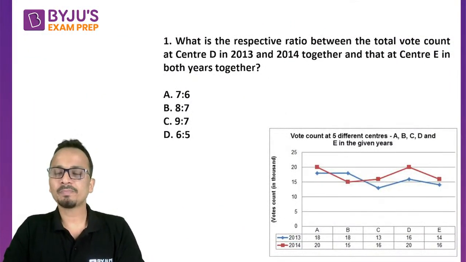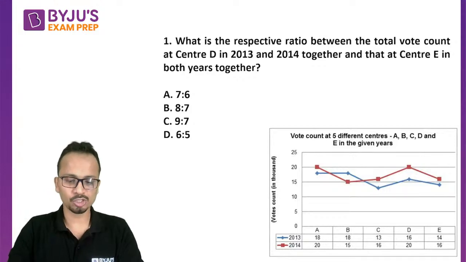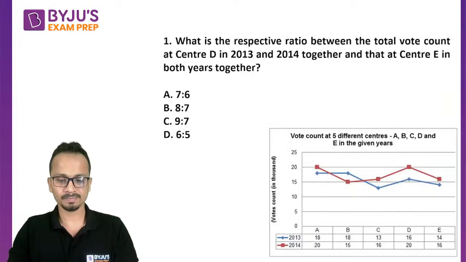So what is the respective ratio between the total vote count at center D in 2013 and 14 together and that at the center E in both the years together? So quickly write your answer in the form of A, B, C or D.